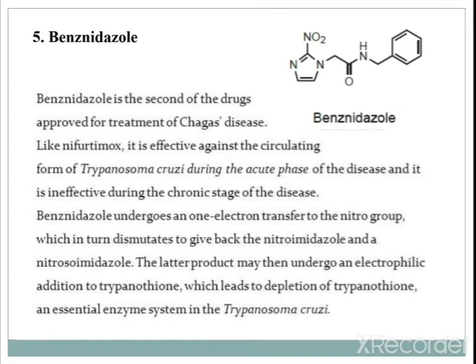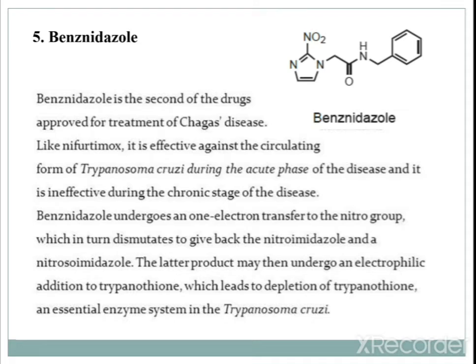Benznidazole undergoes one electron transfer to the nitro group. So, how will it act basically? Benznidazole has a nitro group, and the one electron transfer to the nitro group in turn dismutates to give back the nitroimidazole and nitrosoimidazole.